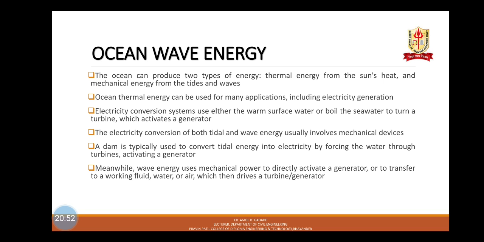The electricity conversion of both tidal and wave energy usually involves mechanical devices. A dam is typically used to convert tidal energy into electricity by forcing the water through a turbine, activating a generator. Meanwhile, wave energy uses mechanical power to directly activate a generator or to transfer to a working fluid, water or air, which then drives the turbine or generator.